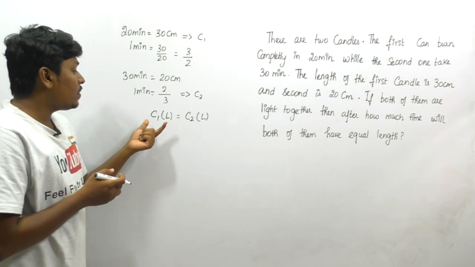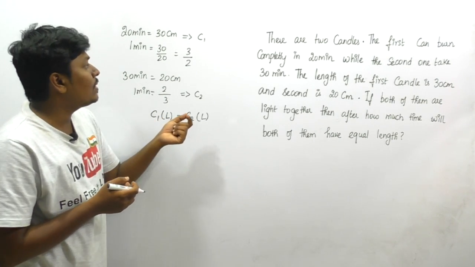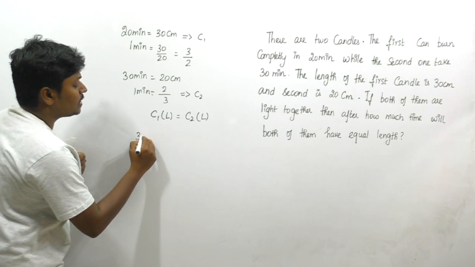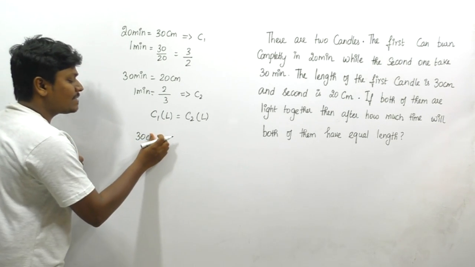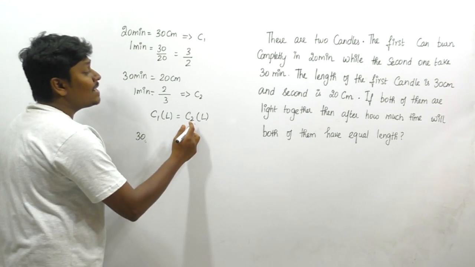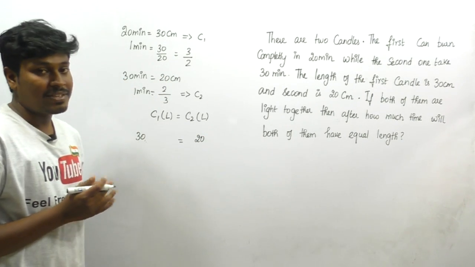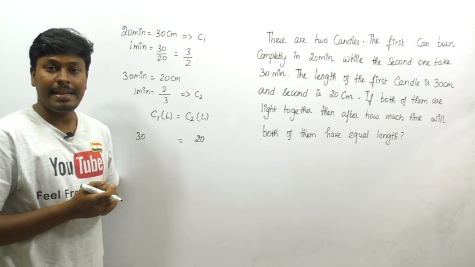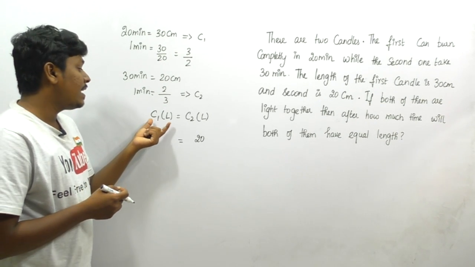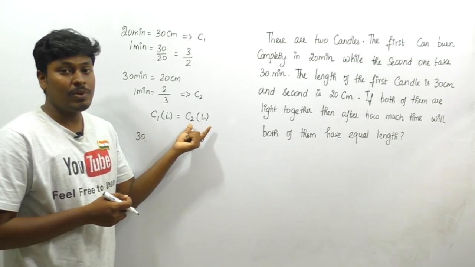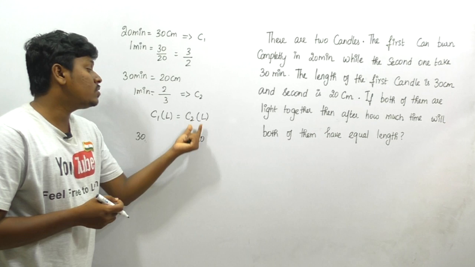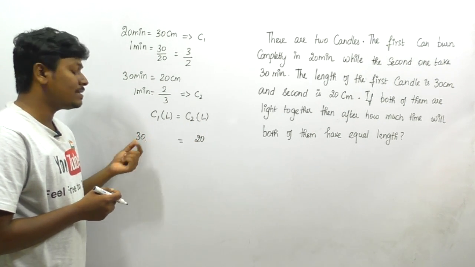So friends, what is the candle 1 length? It is 30 centimeter. So I can write it as 30. Similarly, equal to candle 2 length, which is 20 centimeter. Friends, this is the first concept: both the candles get equal at some time. So I can say that the length of candle 1 is equal to the length of candle 2, where candle 2 is 20 centimeter and candle 1 is 30 centimeter.